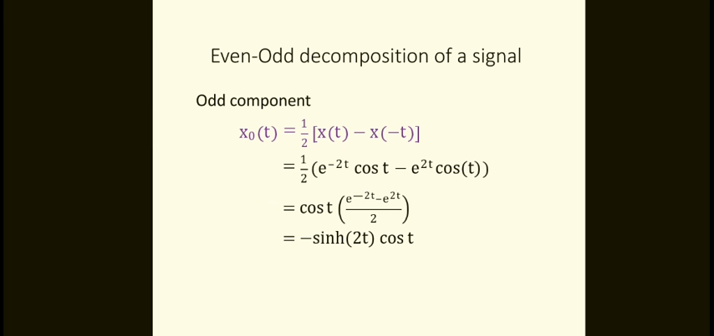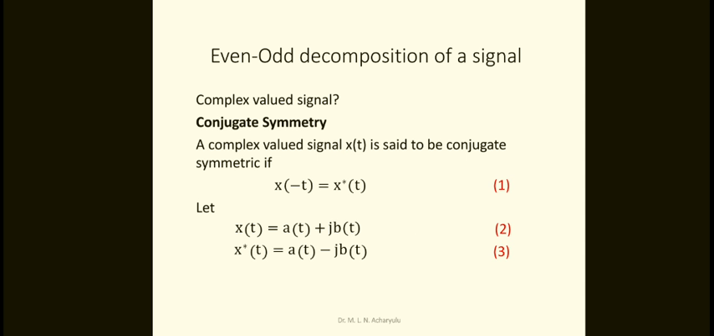So this indicates the sine function. We already know that e power minus s minus e power s by 2 is equal to minus sine hyperbolic 2t, because sine hyperbolic function means e power x minus e power minus x by 2 generally, but here you take the reverse order. So minus sine hyperbolic of 2t into cos t. So this is the odd component, and that is the even component. This is the way to do decomposition of the even and odd parts of a given signal.